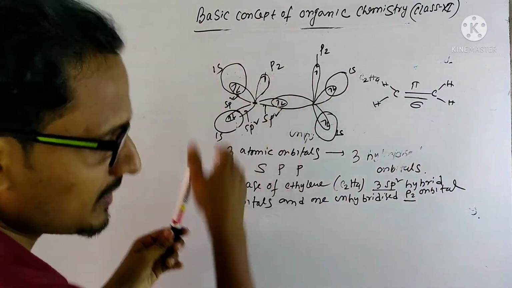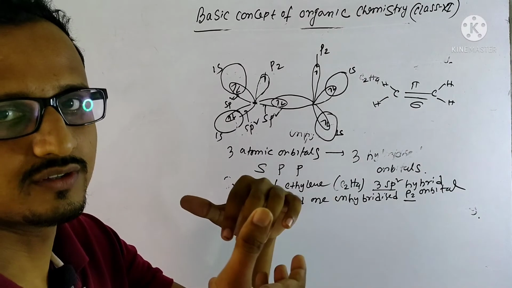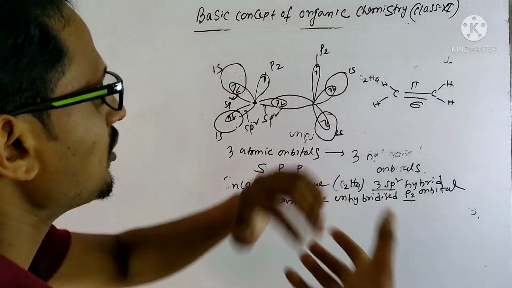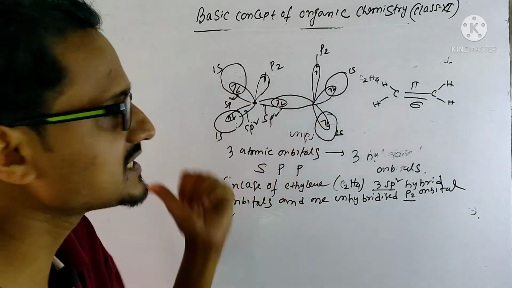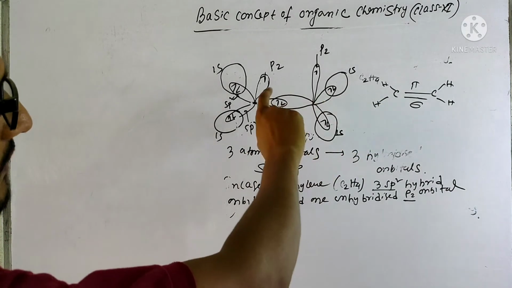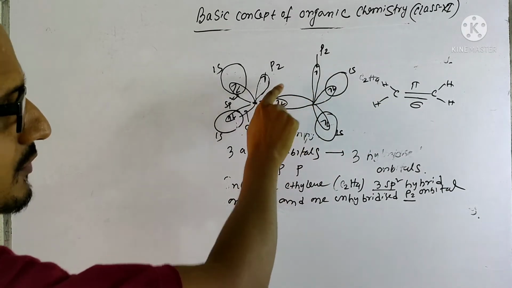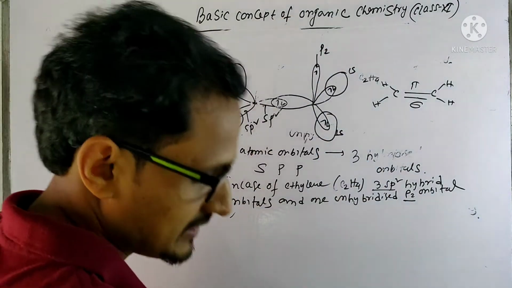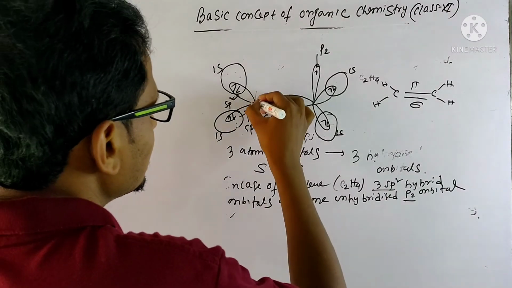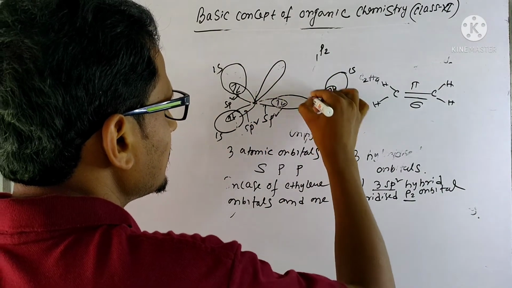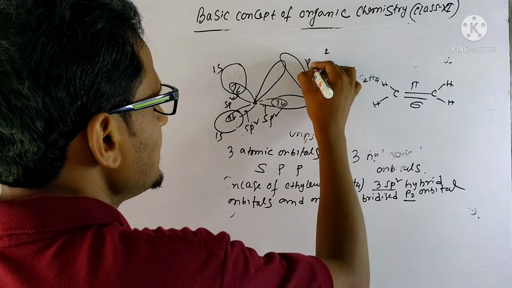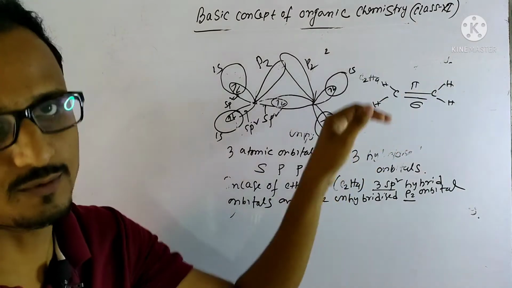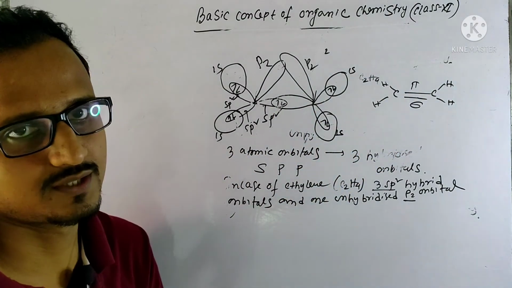Now these all are sigma bonds because they overlap head on with each other. That means the sp2 hybrid orbital of this carbon and the sp2 hybrid orbital of this carbon overlap head on. So these all are sigma bonds. But here the two pz orbitals of the individual carbons overlap with each other laterally. That means we can show it like this, the lateral overlap. So this is the pz, this is the pz. The unhybridized orbitals of the two carbons overlap with each other to form the pi bond.